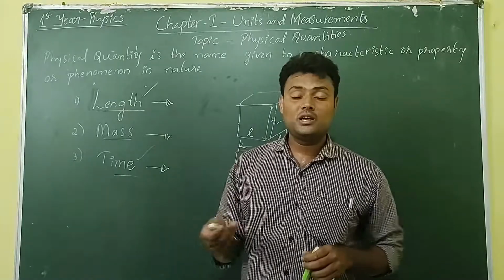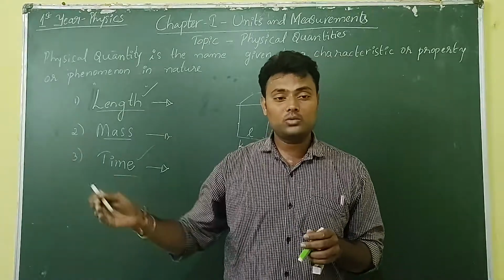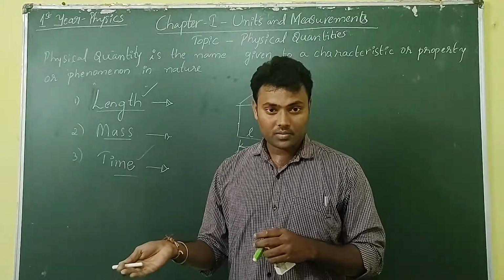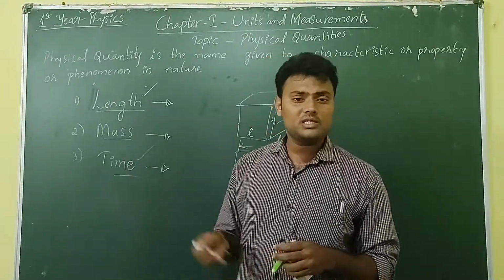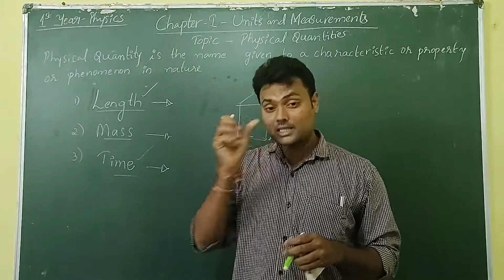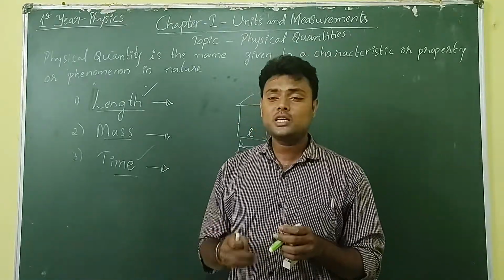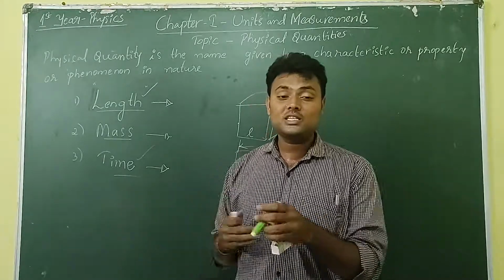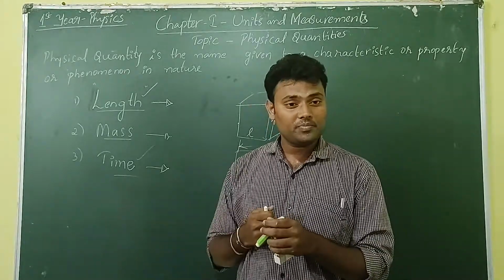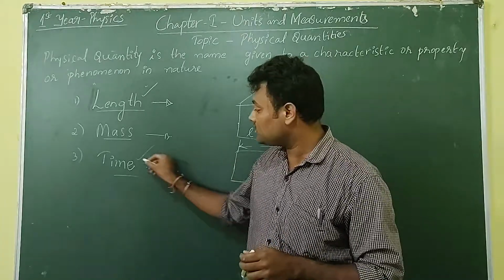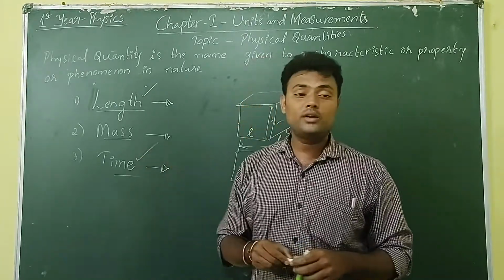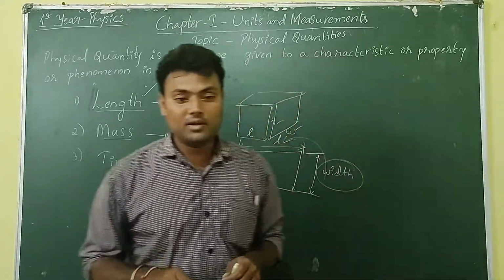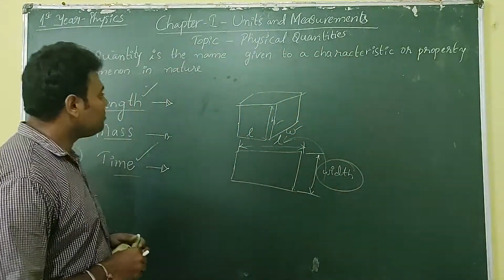We can express it. If one person is going out and you ask him when he will return, he will say within 2 or 3 minutes. But if you ask another person, he will say within 3 days. Some other person, within 5 days. See, this is a duration of a period. For this kind of situation, a property is required to measure it, that is time.